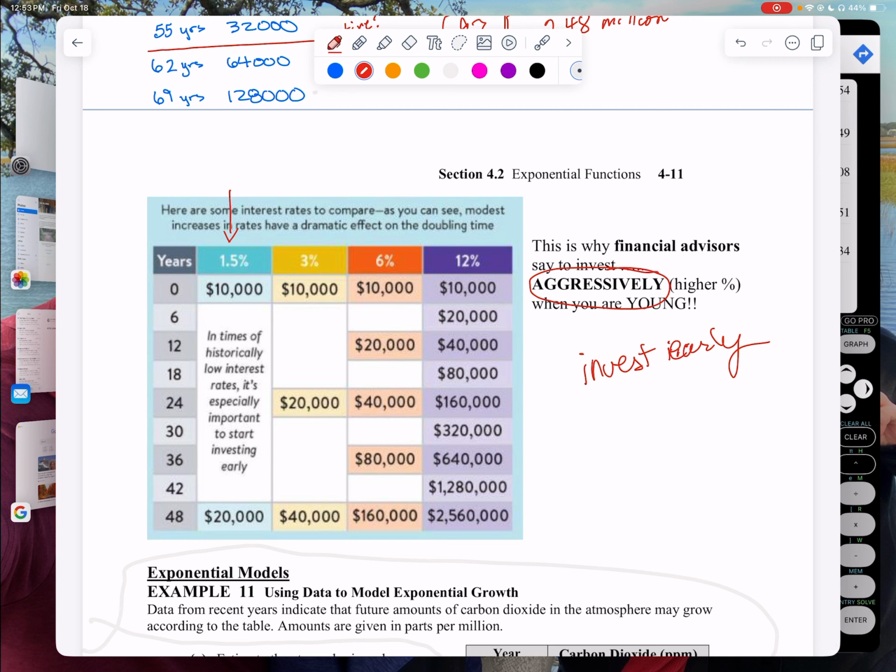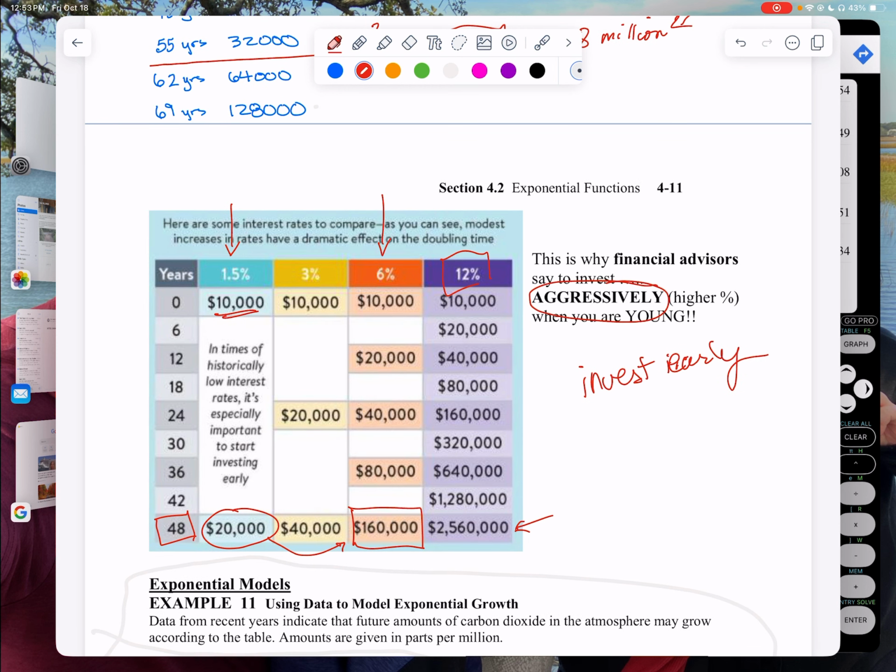If you put in $10,000 and you only have 1.5% interest, you're going to have $20,000 in 48 years. If it was at 6%, you're going to have $160,000 from that $10,000. Do you see how much it went up? And if it was 12%, it's like $2.5 million. So you want to invest aggressively when you are young.